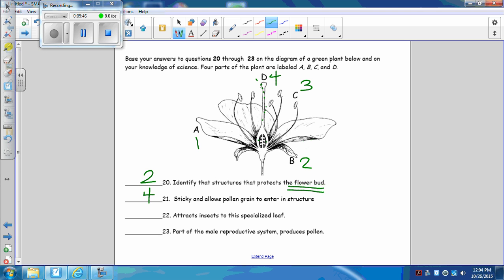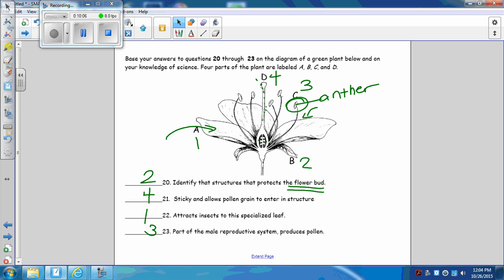Attracts insects to the specialized leaf. They have petals for that reason. Number 1. Part of the male reproductive system that produces pollen. That's the anther. The anther and the filament. The stigma and the style. The ovary and the eggs. The reproductive flower. The anther is the correct choice, which would be number 3.